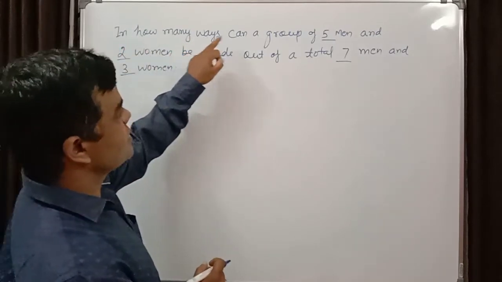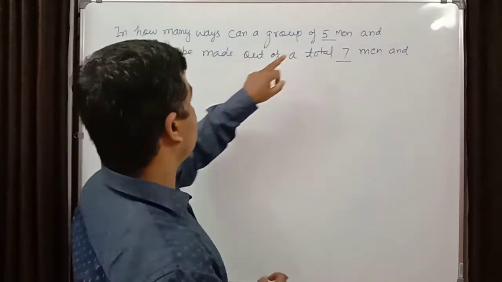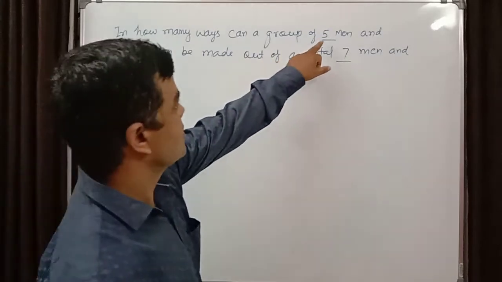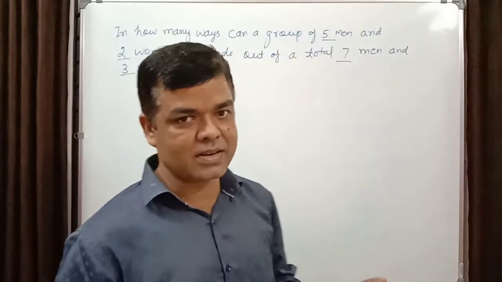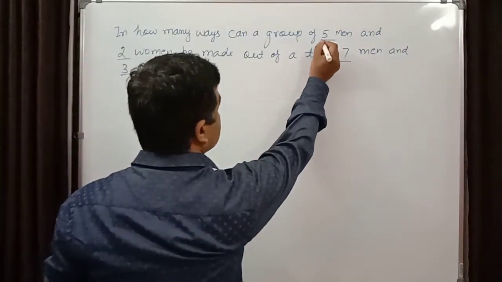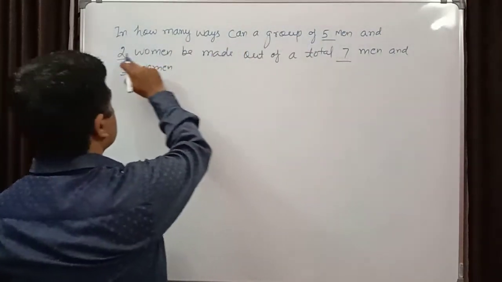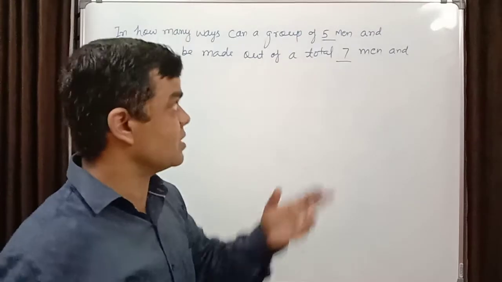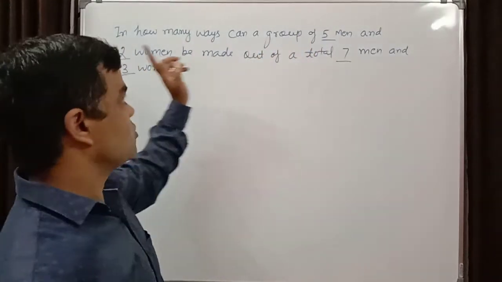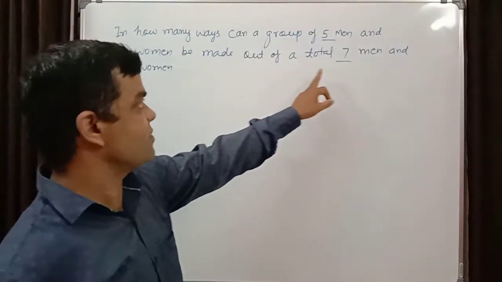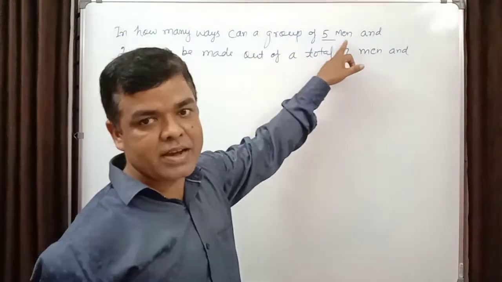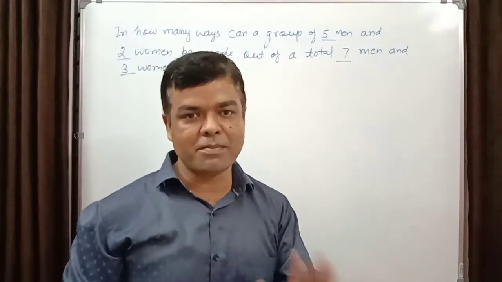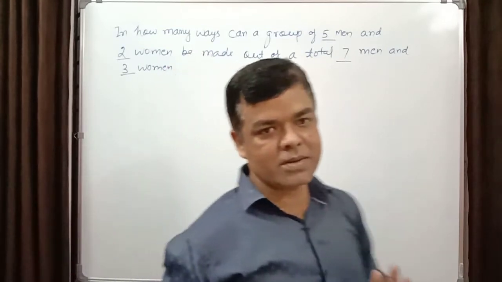How many ways can a group be formed in which at least 5 men are there? 7 persons have to be selected out of 7 men and 3 women, and in which there will be at least 5 men.